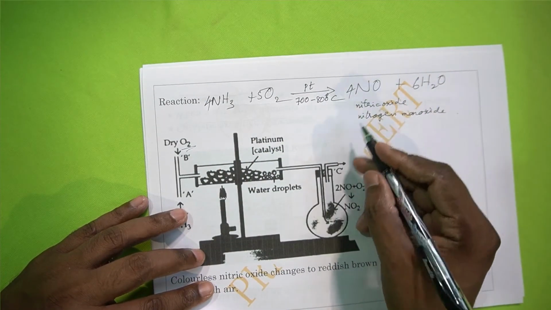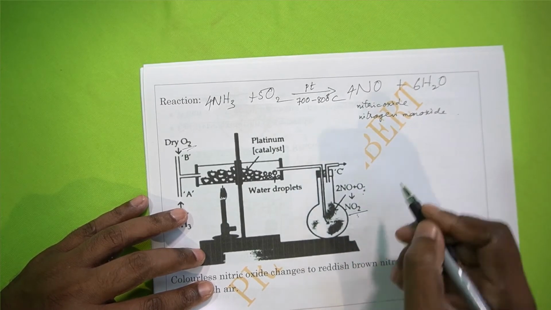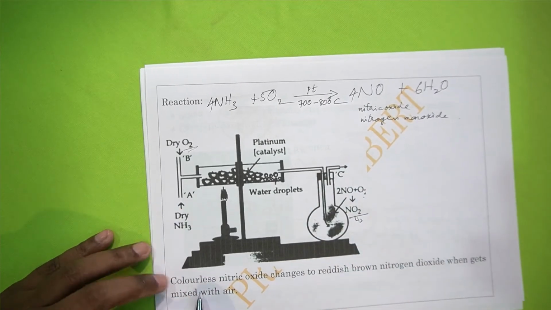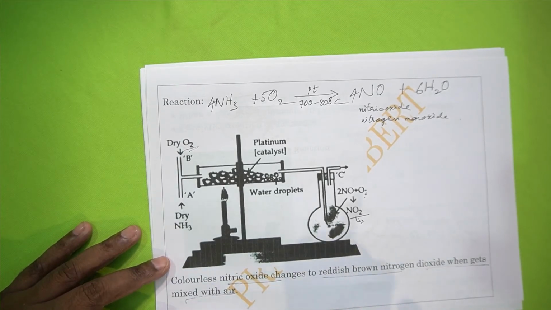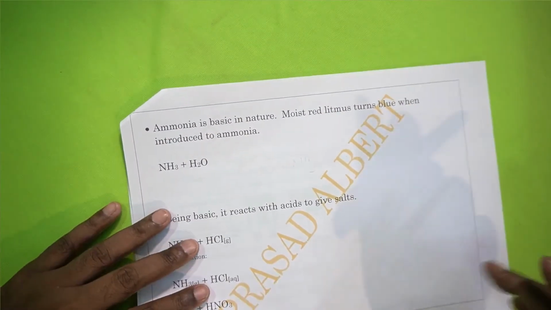The nitric oxide can combine with air to form nitrogen dioxide, which is reddish brown. Nitric oxide is colorless, whereas nitrogen dioxide is reddish brown. So colorless nitric oxide changes to reddish brown nitrogen dioxide when the gas mixes with air. So you get nitrogen dioxide. This is one reaction. The next is that ammonia is basic in nature.